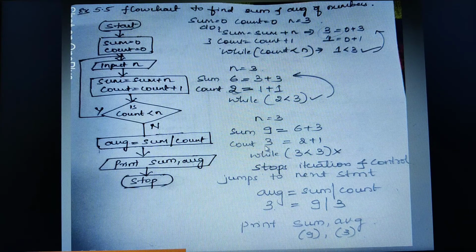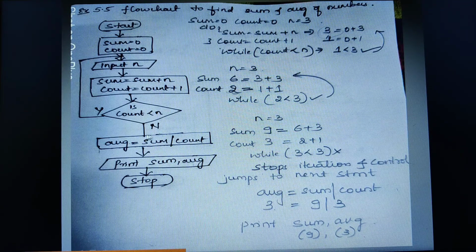What is the count value now? The new value we got is 3. 3 is less than 3, the condition is false. Hence you stop the iteration, and since your condition is false, you go for the N. Y stands for yes, that is true. N stands for false. Here this condition becomes false. In that case the control goes to the next statement.